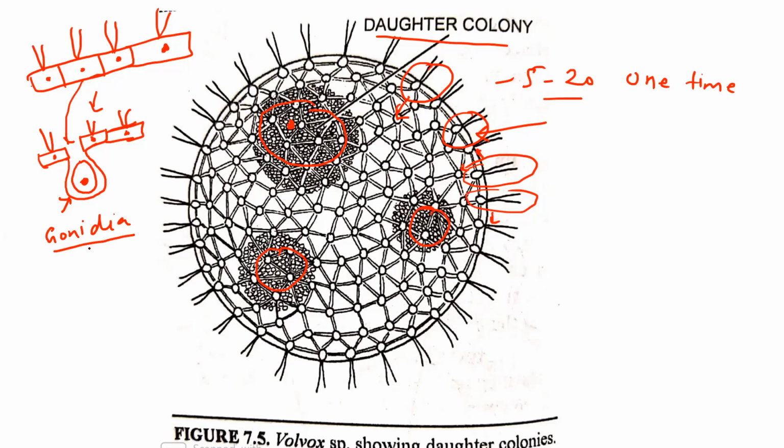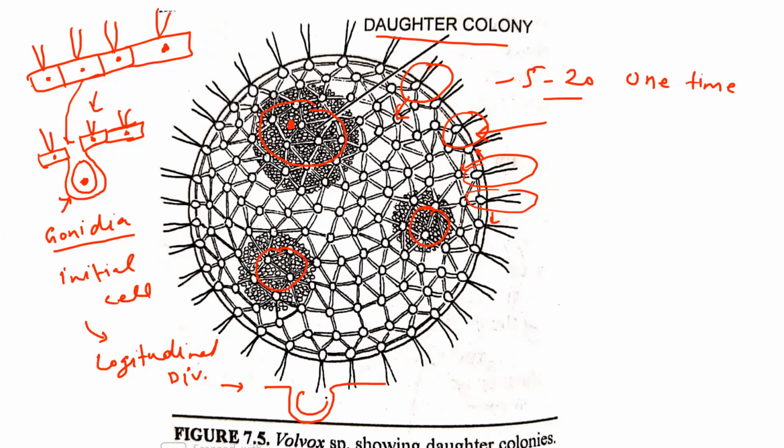Gonidia, or you can say gonadial initial cell. This gonadial initial cell divides by longitudinal division and forms two cells. So here the two cells are formed from one cell.